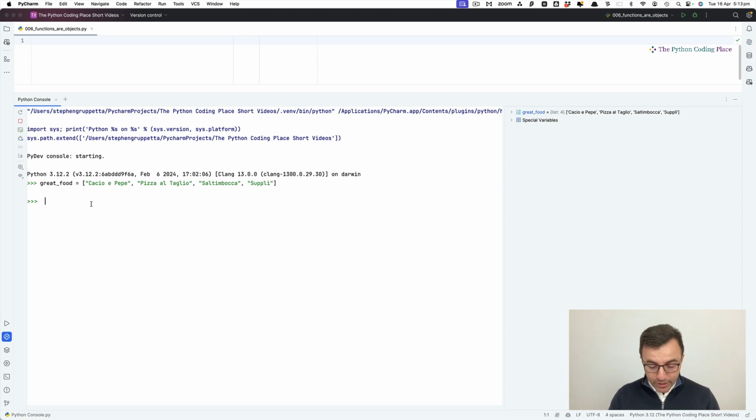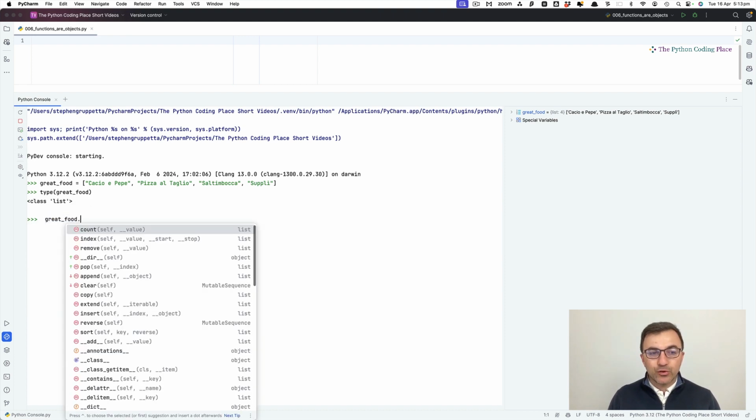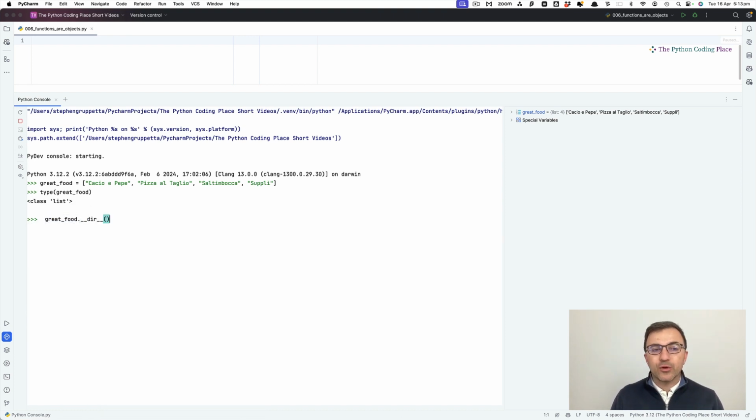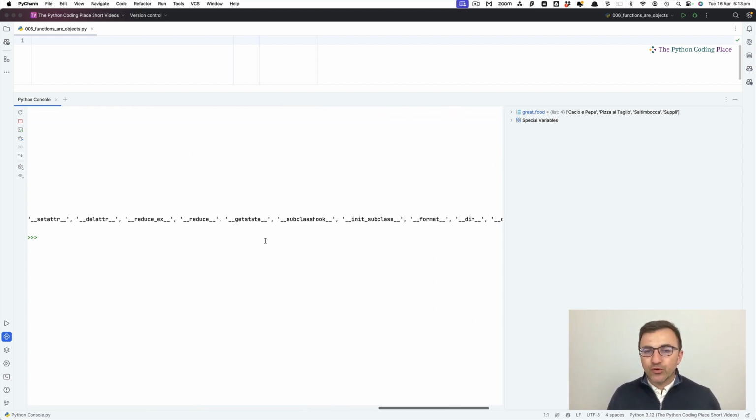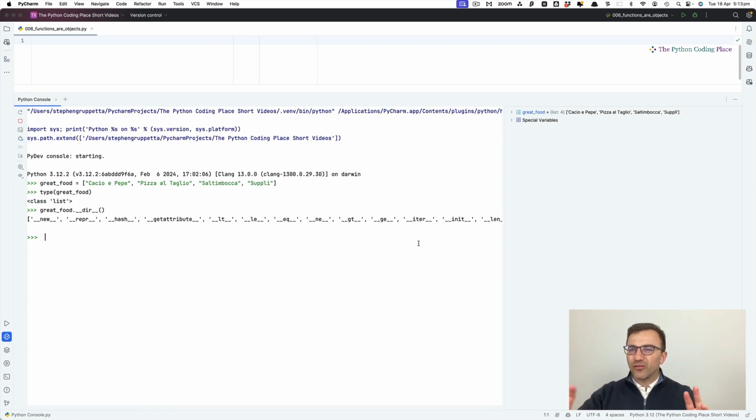Now, a list is an object. We know that. So if I ask what type of object great_food is, you know that it's a list. And I can also find all the attributes that are included with this particular object. There are lots of methods that you may be familiar with, and then there will also be some attributes there. Anyway, not relevant. Let me create a function.